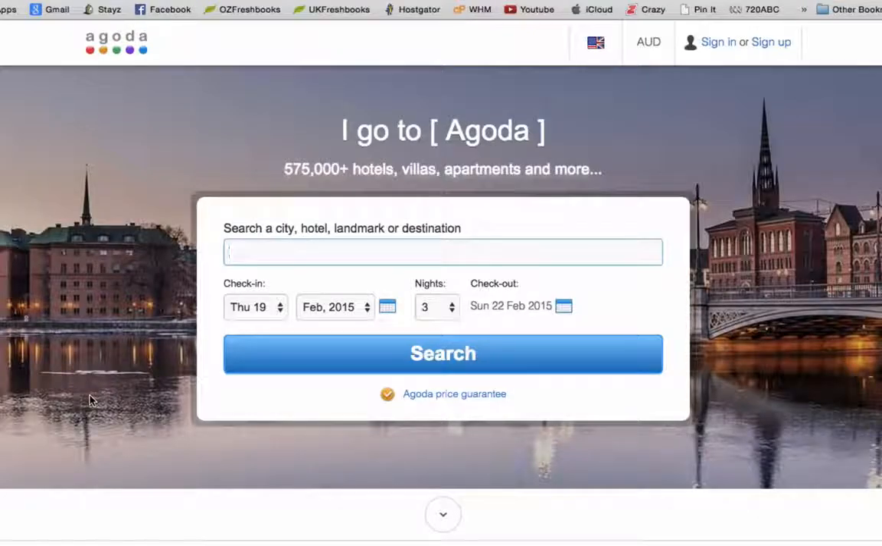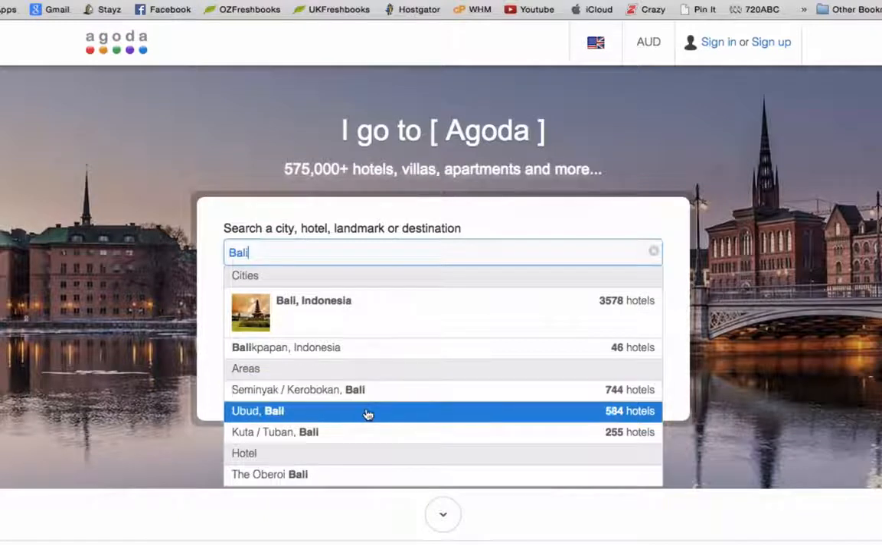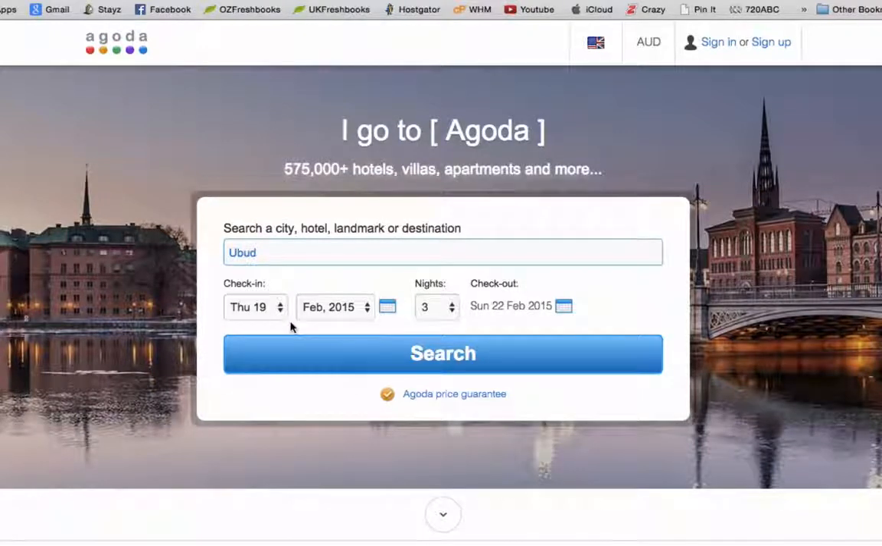So first of all, let's come to Agoda and we'll start with a search for, let's say, Bali hotels, and let's choose the district of Ubud, and we'll select our dates of the 19th of February, which is today, and search for 3 nights and click search.